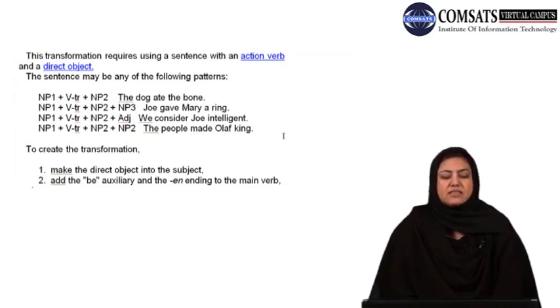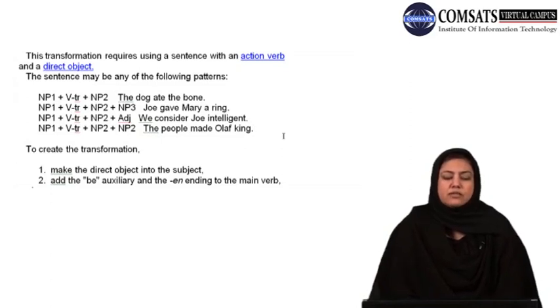The second type of sentences, where there is an action verb and a direct object, have one noun phrase plus one verb transitive plus noun phrase 2 plus noun phrase 3. Even these sentences can also be transformed into passive voice. These types of sentences are like this sentence, Joe gave Mary a ring. Now please look at the structure of the sentence, noun phrase or noun. Here NP stands for noun phrase, but in this case Joe is a noun which is equivalent to a noun phrase.